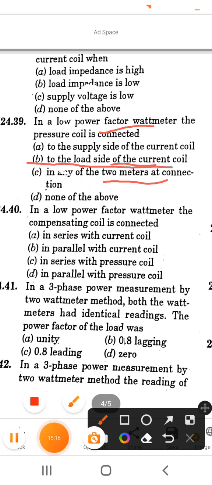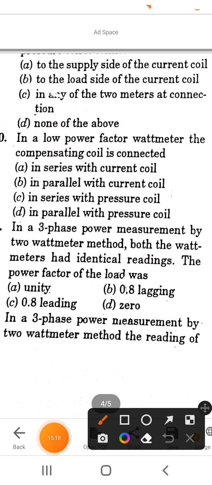So next question is, in a low power factor wattmeter, the compensating coil is connected. Options are in series with current coil, in parallel with current coil, in series with pressure coil, in parallel with pressure coil. So the correct answer of this question is in series with the pressure coil.